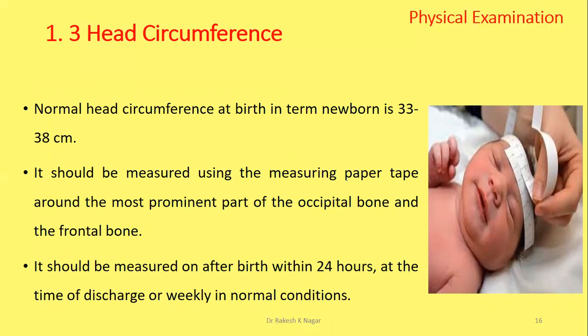It should be measured within 24 hours after birth and at the time of discharge. Whenever we do a physical examination, we have to measure head circumference to assess abnormalities. What type of abnormalities? Like hydrocephalus, hematoma, periventricular hemorrhage, macrosomia, etc.